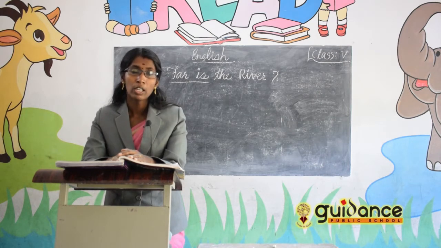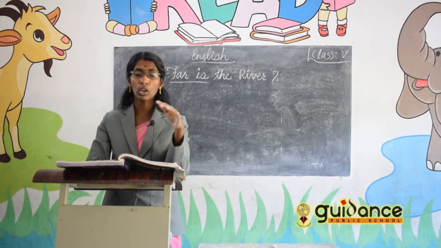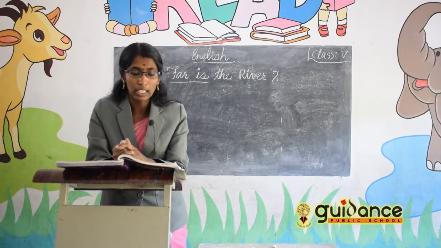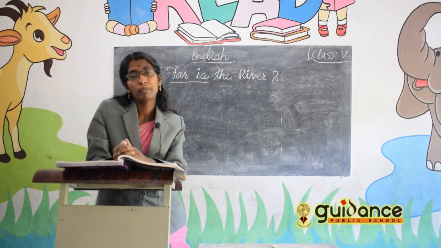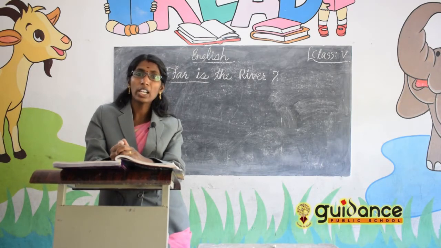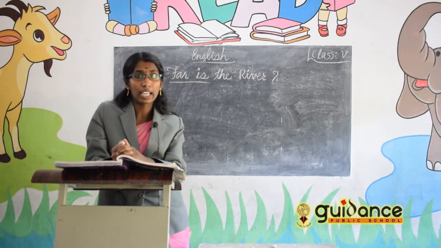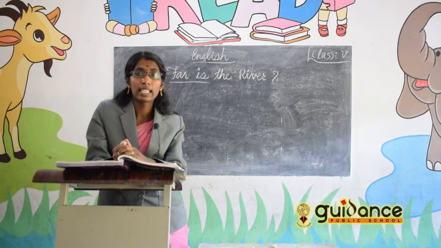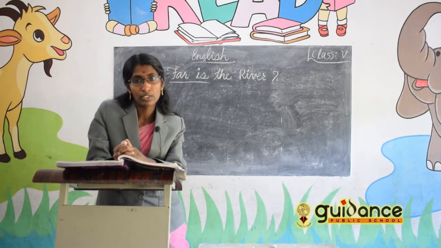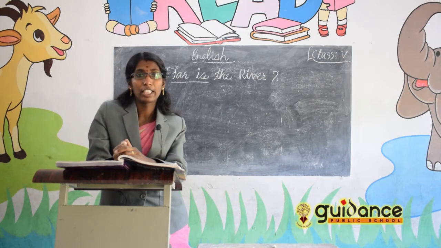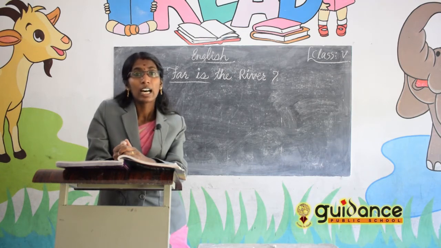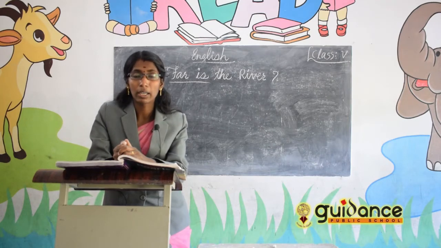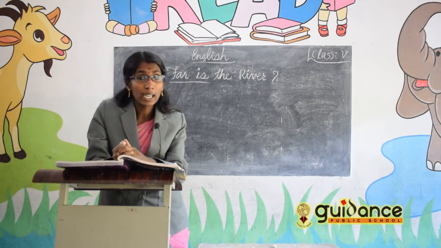On the way he met a woodcutter. And what did the woodcutter tell? The woodcutter told him that the river is far from here, 7 miles to go. So when the boy goes to the river and comes back, what happens? The day will turn to night. The boy can come back only at night time.